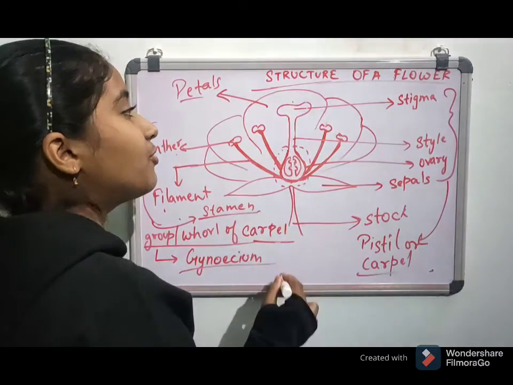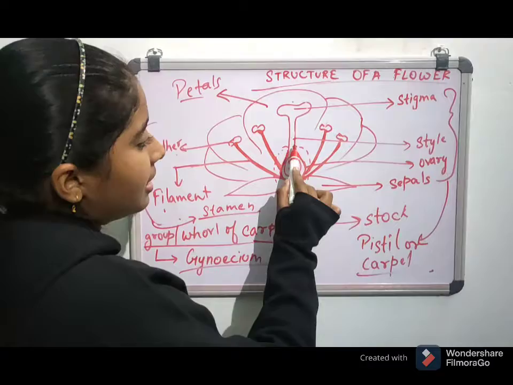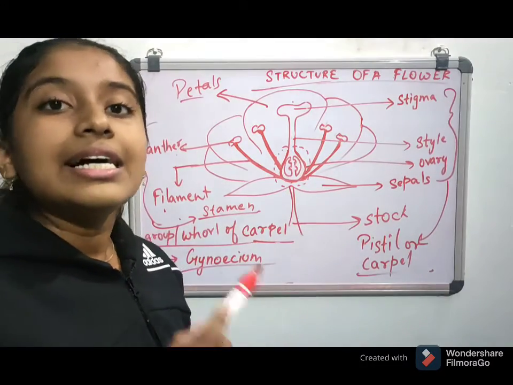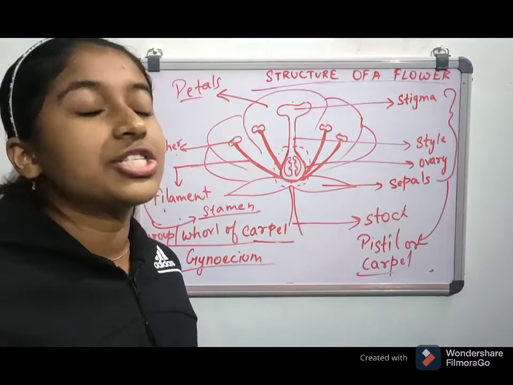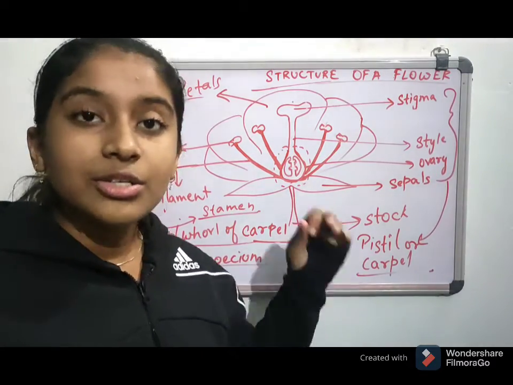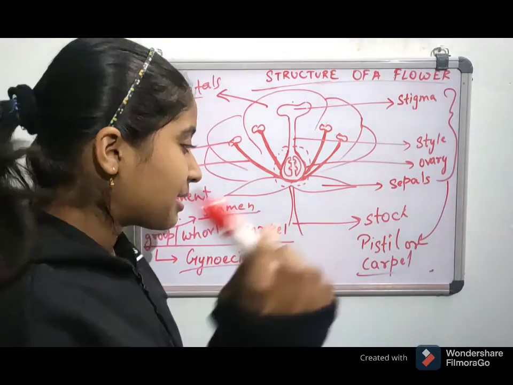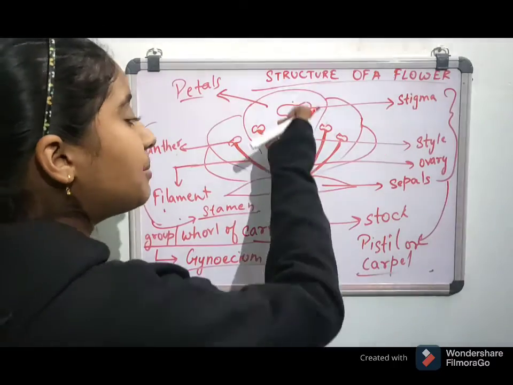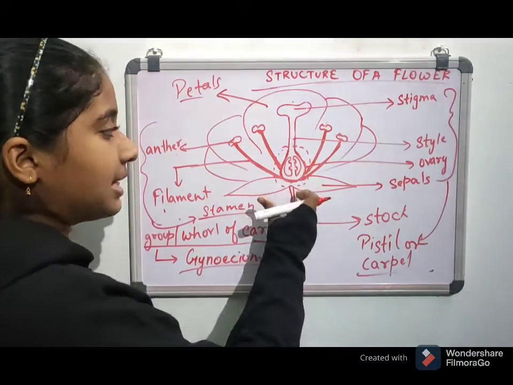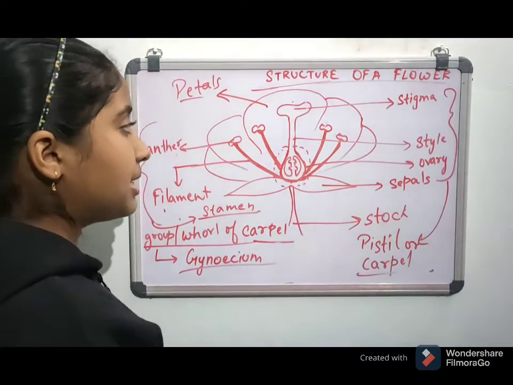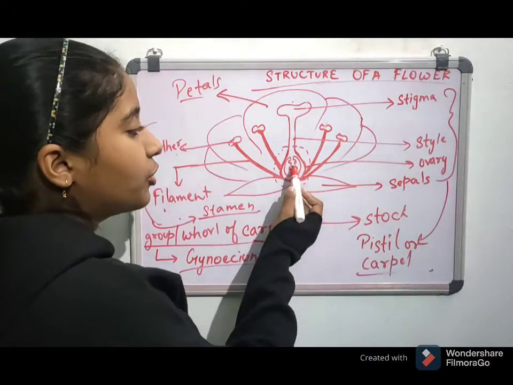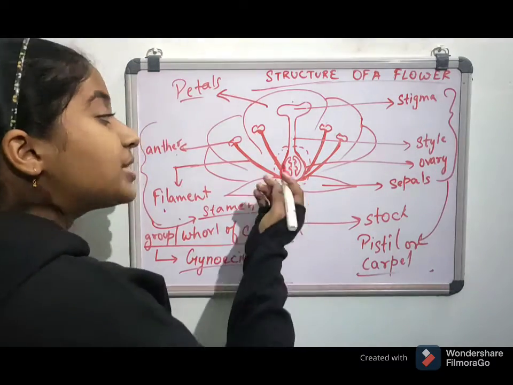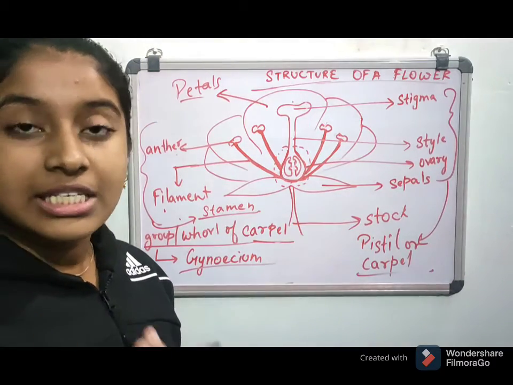The male gamete is received here, it comes here and goes into the ovules and then fuses together to form a zygote, or you can say even seeds. Let me tell you one more thing: when fusion happens between the male gamete and the female gamete, the ovules, in which the female gametes are, form the seeds.